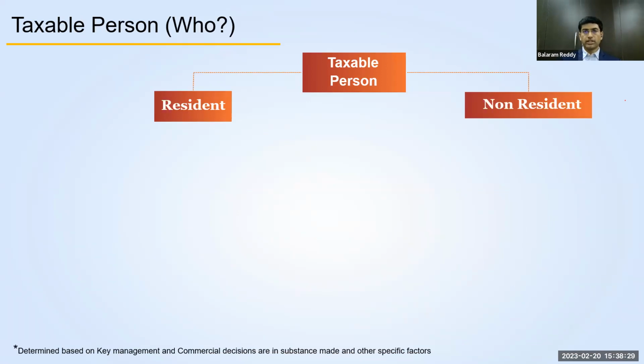Let's quickly look at the taxable persons. So we have seen who are exempted. Now let's see who will be taxed. Okay, and this is what is generally mentioned as the tax base.